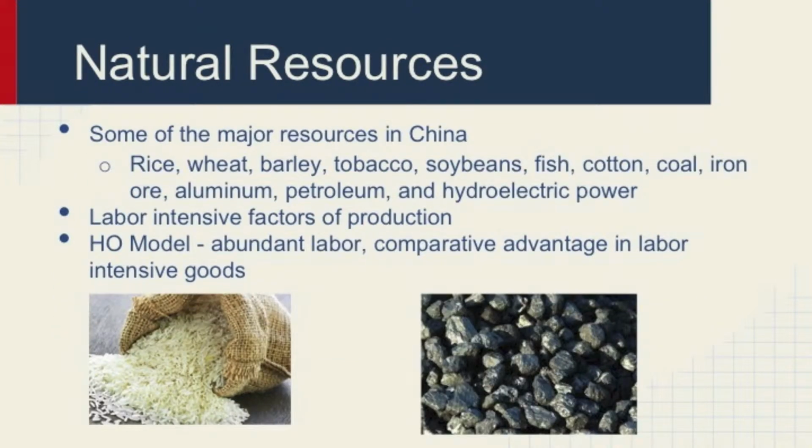Some of the major resources in China include rice, wheat, barley, fish, coal, aluminum, and hydroelectric power. China is labor-intensive in factors of production, which, according to the Heckscher-Ohlin model, reveals that China is abundant in labor and has a comparative advantage in labor-intensive goods.